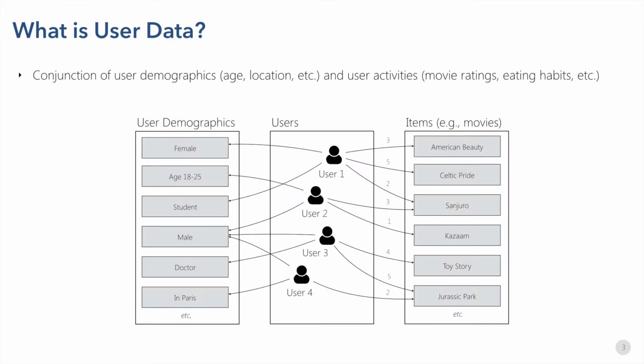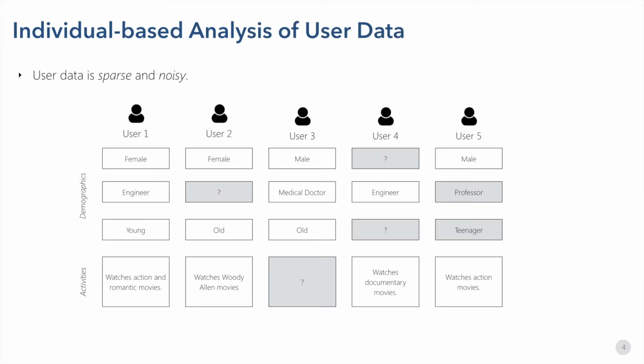User data is a conjunction of demographics such as age, location, gender, and profession, and user activities such as movie ratings, eating habits, political views, etc. This model forms a bipartite graph centered on users where there are demographics on one side and activities on the other side. The analysis of user data has various applications from population studies in the social science to market segmentation in online recommendations. Traditionally, analysis of user data is done per user.